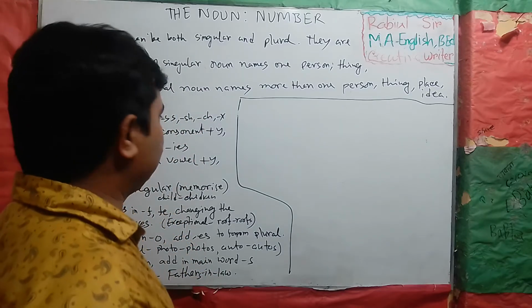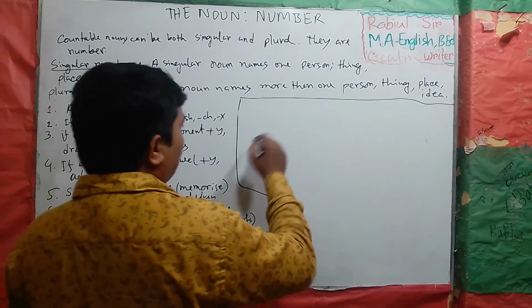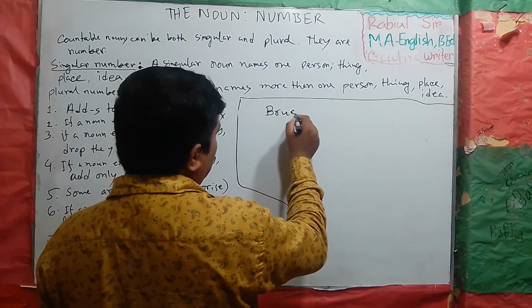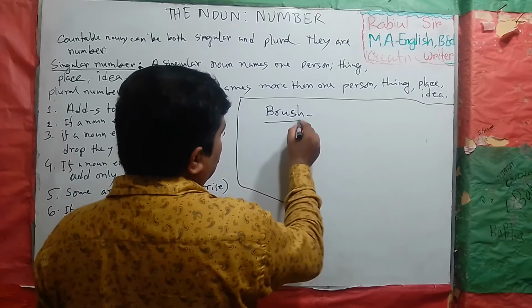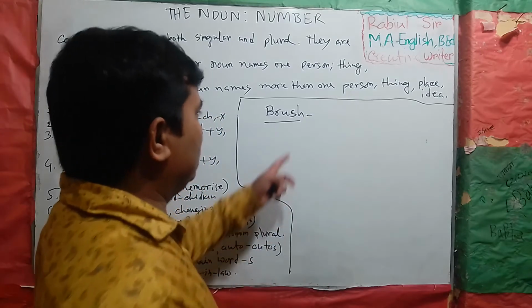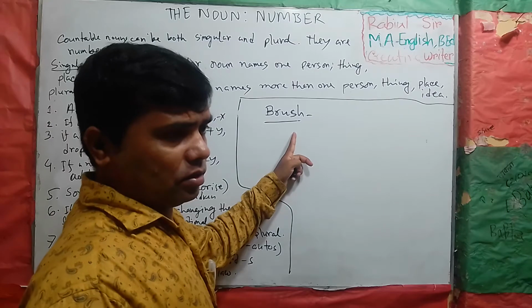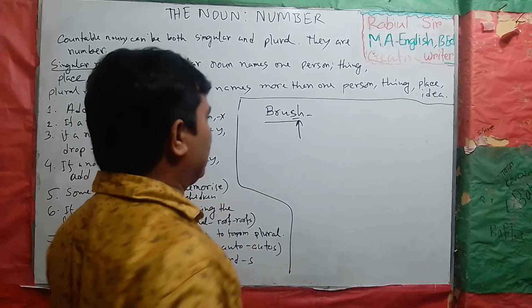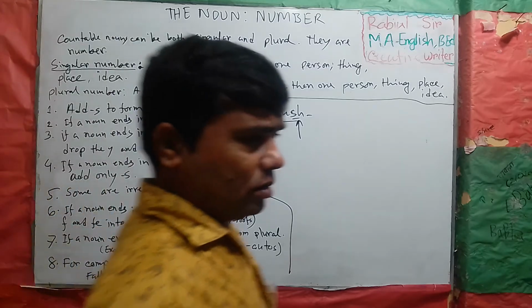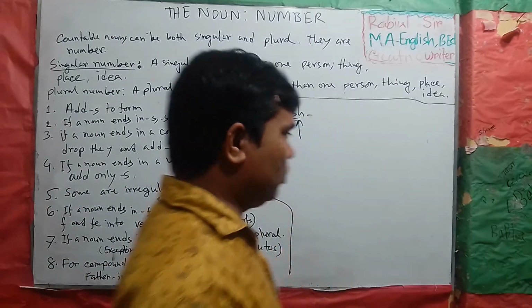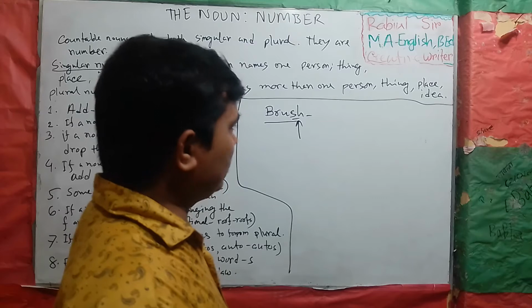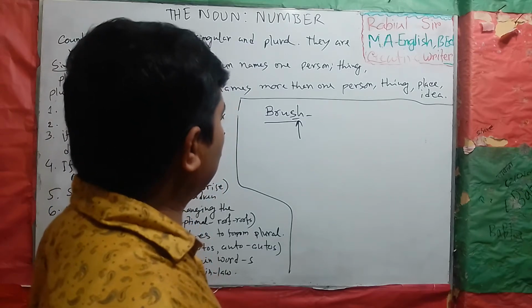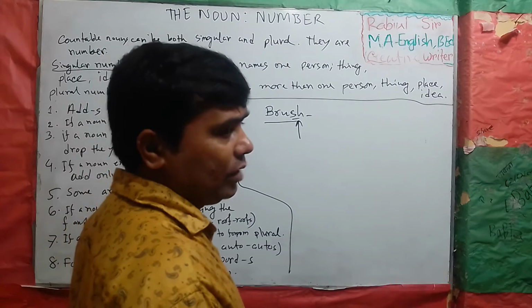For example, brush. The noun ends with sh. Then we form the plural by using es.